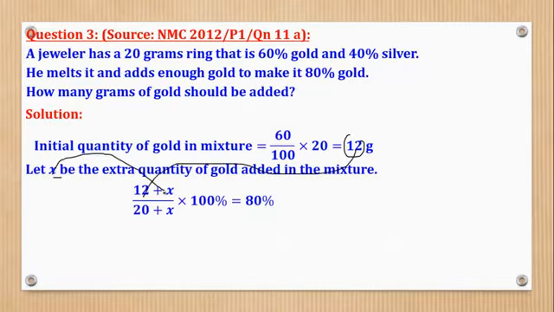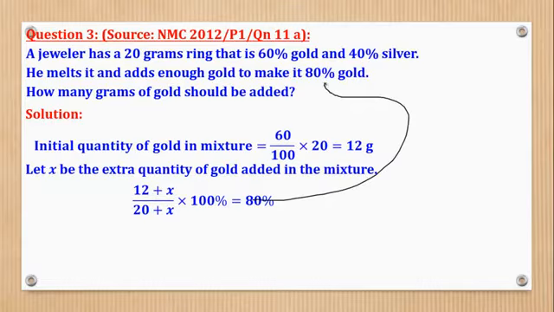added, over the total. Initially the total was 20 grams, but remember you kept on adding until you added x grams of gold. So the total quantity is now 20 plus x. So when you multiply this by 100%, you must get 80%. Okay, we have come up with a linear equation. Now next is to solve it.